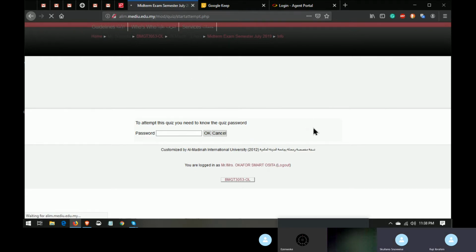So firstly, you select the subject. When you click on the subject, it will load its own page. Then you look for the section or semester that you want to work on. For this situation, we are trying to work on mid-semester, July, August 2019. You might see short semester or mid-semester, July 2019. Just click on that mid-semester. It's going to be in a pink color.